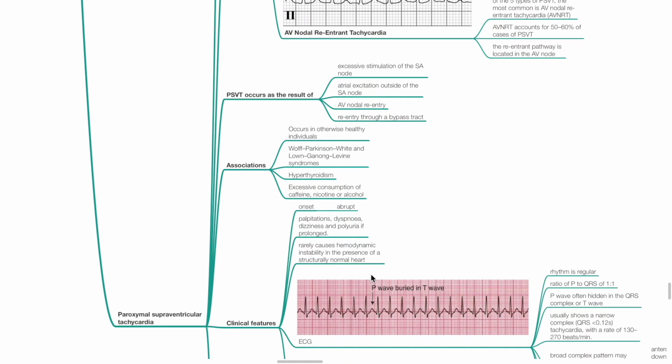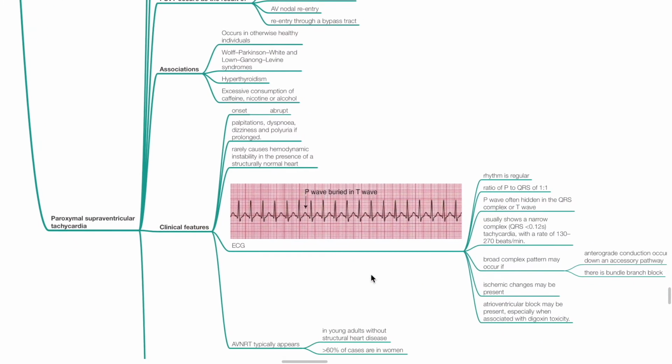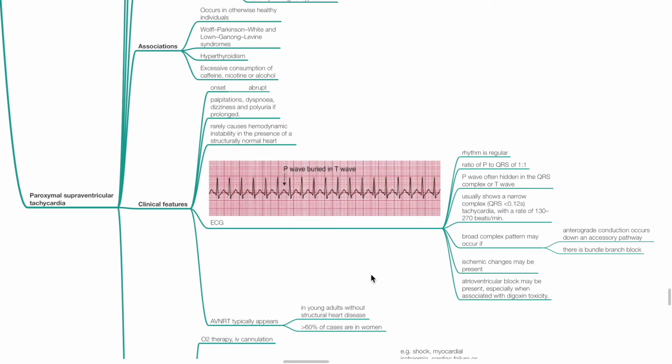Paroxysmal SVT may occur in otherwise healthy individuals. It may also be associated with WPW syndrome, Lown-Ganong-Levine syndrome, hyperthyroidism, and excessive consumption of caffeine, nicotine, or alcohol. Clinical features: onset of paroxysmal SVT is abrupt, with palpitations, dyspnea, dizziness, and polyuria if prolonged. Paroxysmal SVT rarely causes hemodynamic instability in the presence of a structurally normal heart.